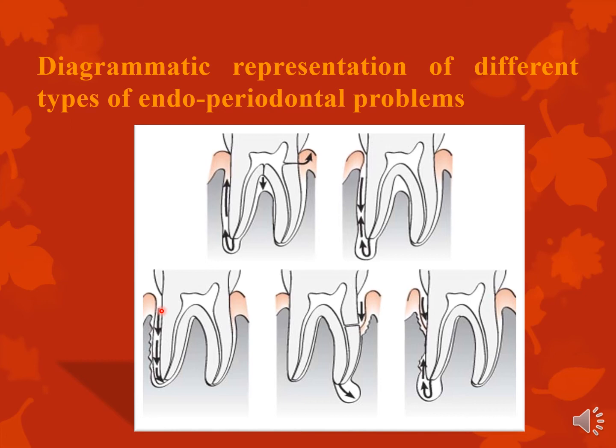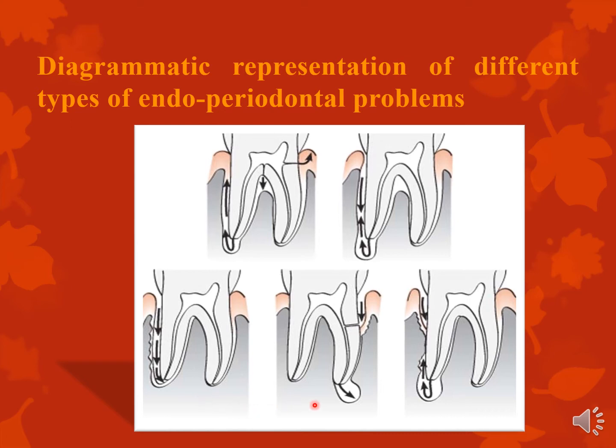You're seeing very clearly that the periodontal ligament is also involved in terms of changes in the periodontal anatomy, and you have clear-cut signs that the pulp is also involved. You also have a very clear sign showing you that the pulp has probably got involved first, because there may be a presence of caries or all the possible causes of a pulpal involvement. Okay, so this would then be classified as a primary endo and a secondary perio lesion.